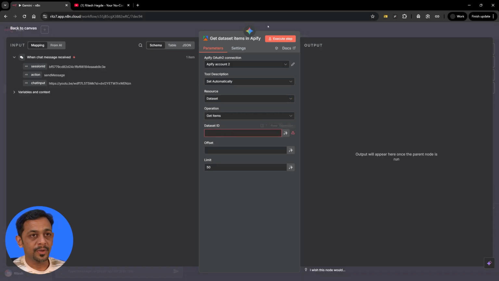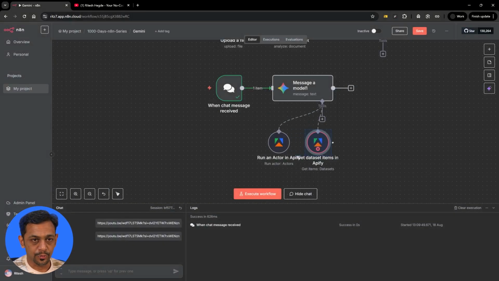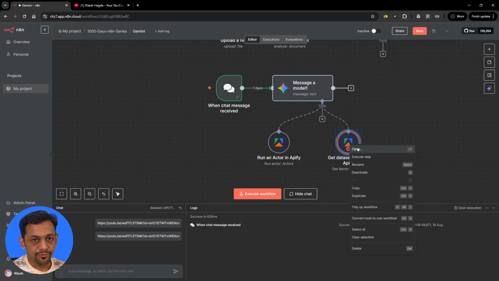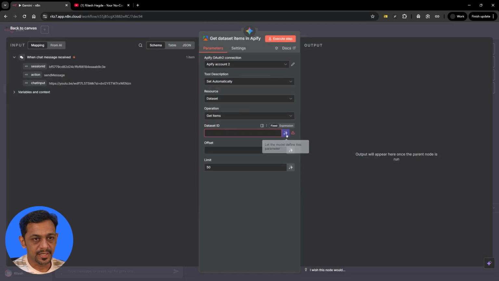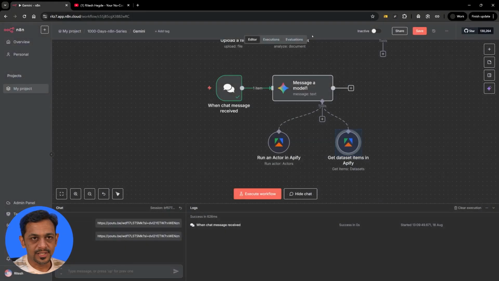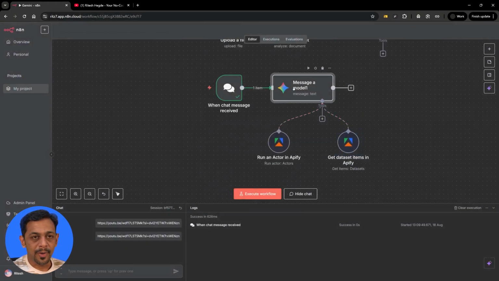The dataset ID will be coming from this particular subnode. Now, this subnode and that subnode are not directly connected, but are connected via this model, and that's why we don't know what the dataset ID is. For that, at the dataset ID, just click on this particular icon, which lets the model define this parameter. So the model will define the dataset ID. Once you're done with this, just finish off and come back to the model.